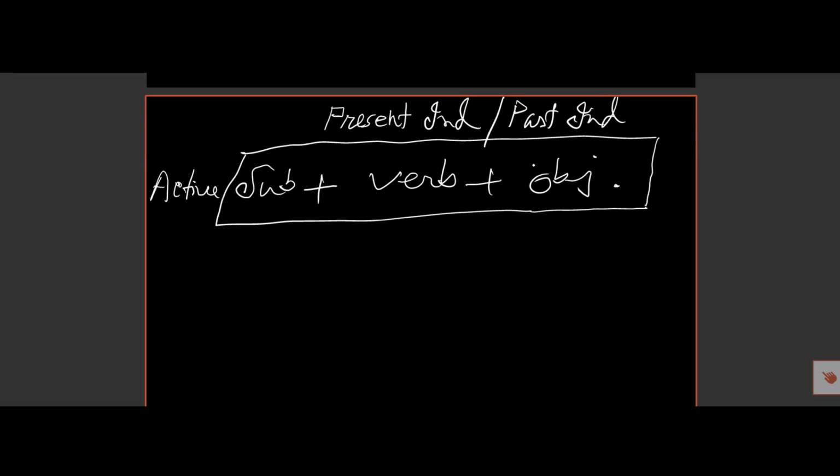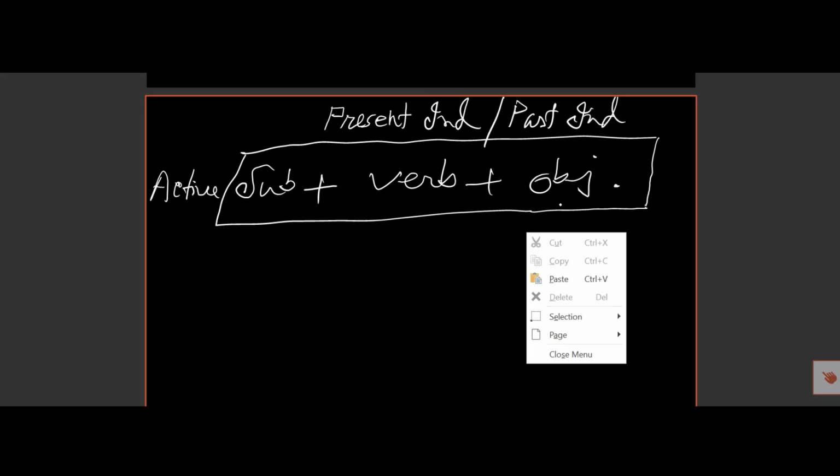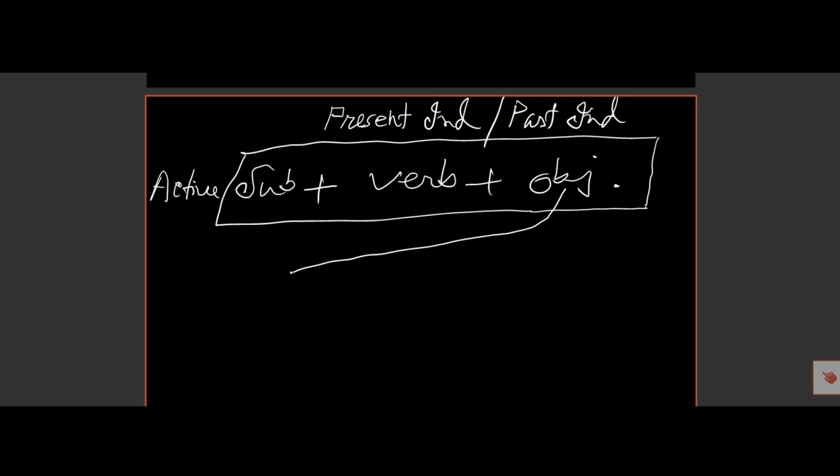In present indefinite or past indefinite, the object of the active voice will be the subject in the passive voice. This is passive.